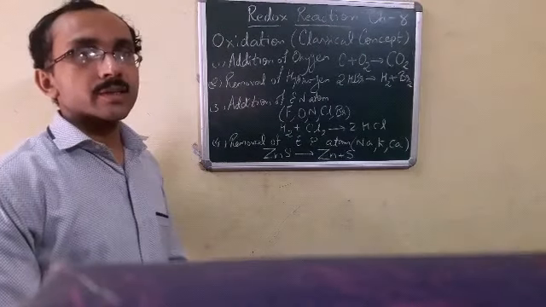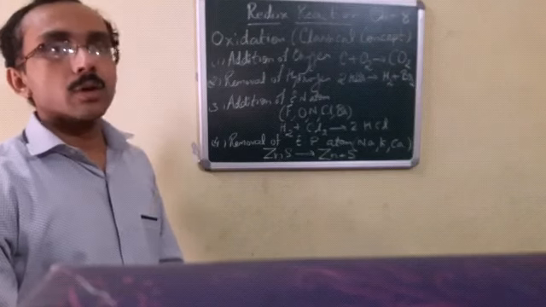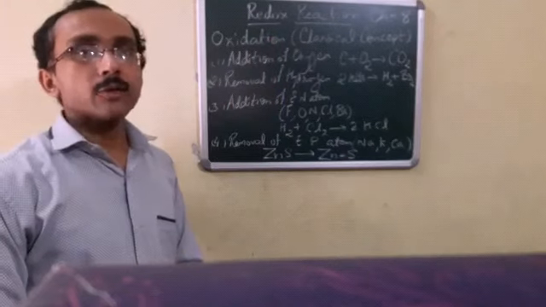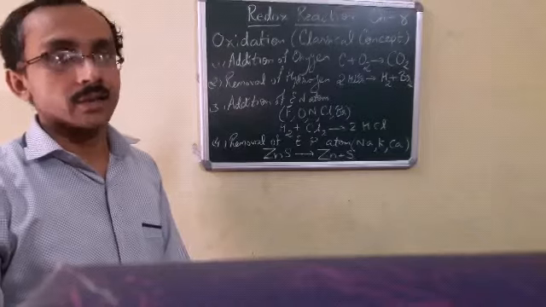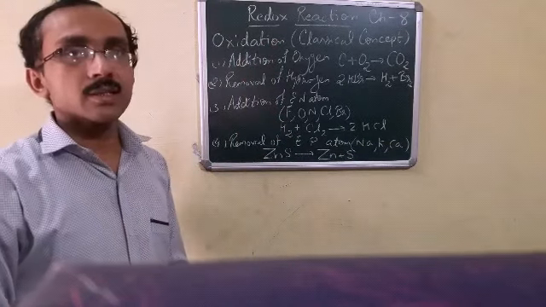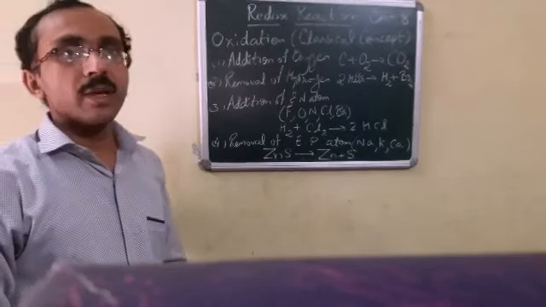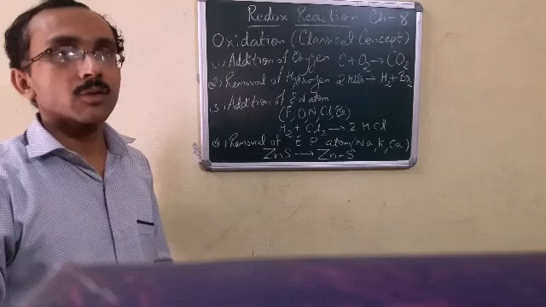Now students, we are discussing the classical concept of oxidation. That means the old concept of oxidation. We know that adding of oxygen to any substance is called oxidation, which you have done in class 10th. Now see, there are different views according to the classical concept of oxidation. First is addition of oxygen. That means if we add oxygen to any substance, then it is called oxidation, or we say that